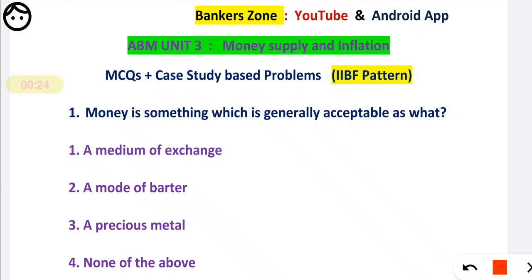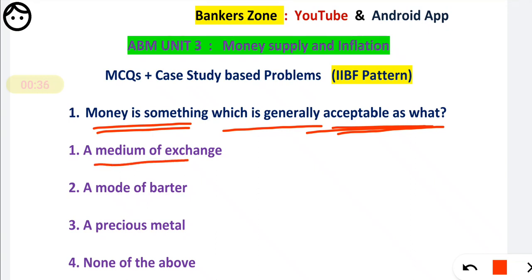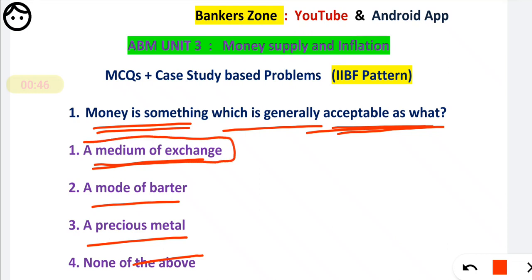First question: money is something which is generally acceptable as a what? So what do you mean by money? And it is generally acceptable as: option 1, medium of exchange; mode of barter; a precious metal; none of the above. So friends, remember, it is a very easy question. Money is nothing but a medium of exchange. So the first option is correct.